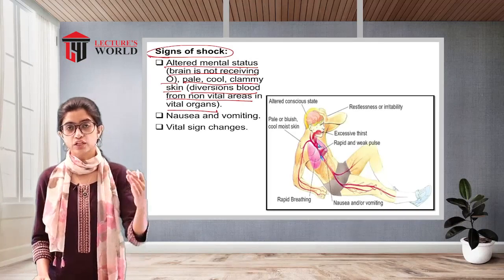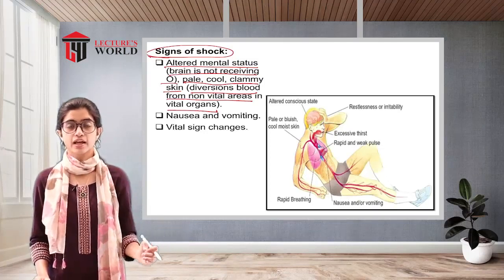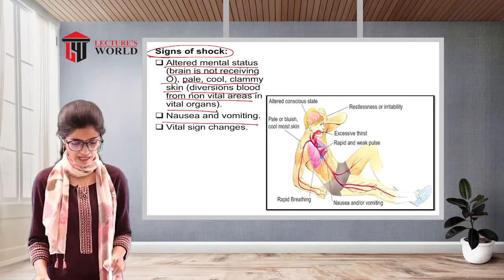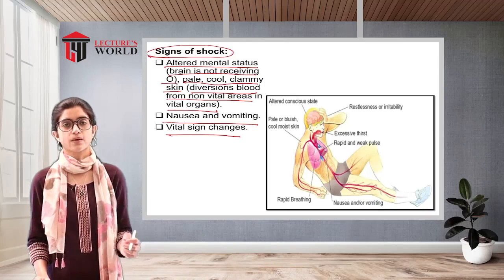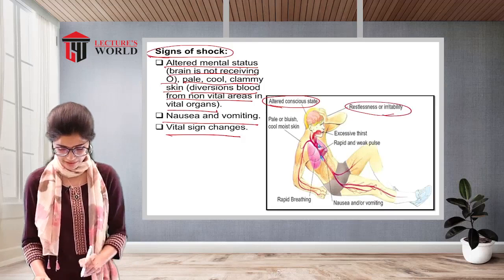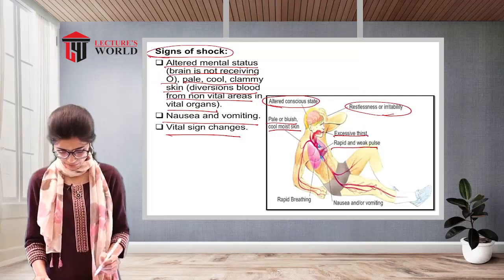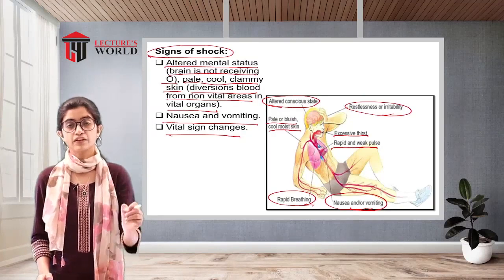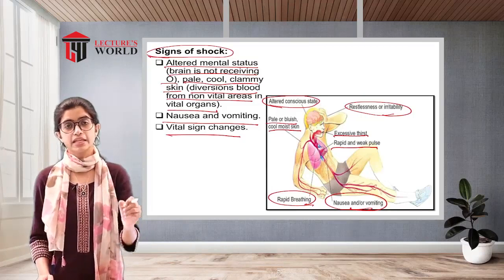Not only that, because of the reduced level of oxygen within the body, there is going to be altered mental status, nausea and vomiting, and vital signs changes. As you can see in the picture: altered state of consciousness, restlessness or irritability, pale or bluish, cool moist skin, excessive thirst, rapid and weak pulse, rapid breathing, nausea or vomiting. These are the signs of shock. If the patient is exhibiting these signs along with excessive bleeding, they require emergency medical assistance.